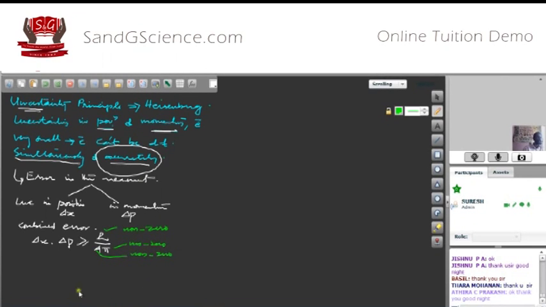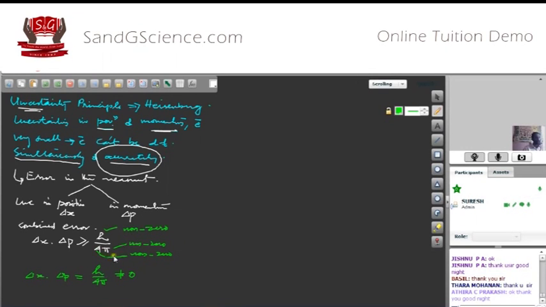So if you write this relation as delta x into delta p equal to h by 4 pi, since h, 4 and pi are non-zero numbers, h by 4 pi is not equal to 0.